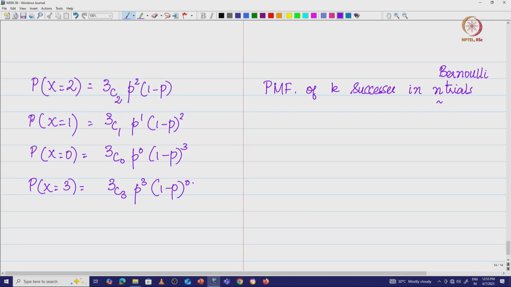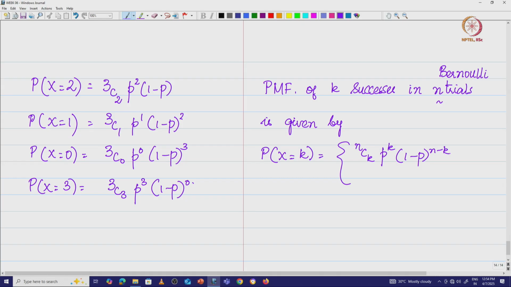P of k successes in n Bernoulli trials is given by probability of x is equal to k is equal to n choose k, like what we had here 3C2. k successes we want, so it is p power k into 1 minus p power n minus k.